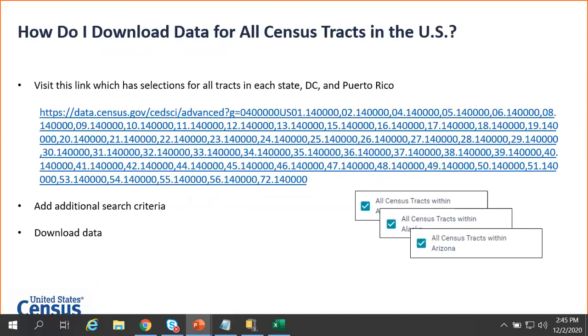We also get lots of folks asking, how do I get data for all census tracts in the US? This is another instance where you want to use those lower level geography collections in order to access the information. This is a quick link that we're showing on screen that gives you data for all census tracts in each state, DC, and Puerto Rico.